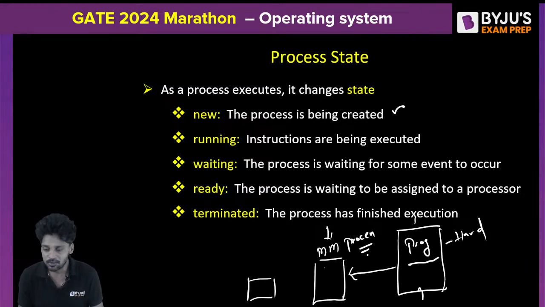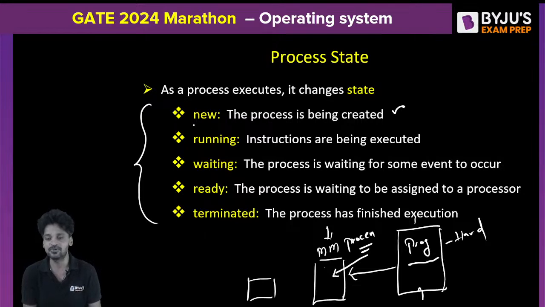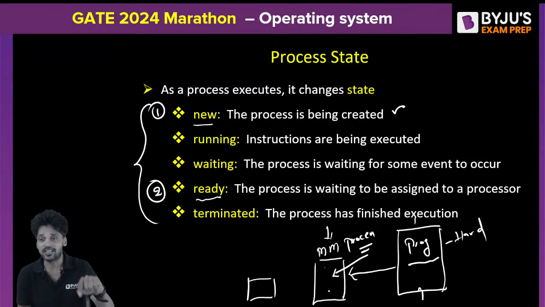Now, from the moment the program gets transferred to the main memory till it leaves, the program is expected to be in any of these states, starting with the new state. New state means the program has just been transferred from secondary memory to the main memory. Next, the new state will be followed by the ready state. This is the second state. Ready state means the program has now become a process and it is ready for execution since it is stored in the main memory.